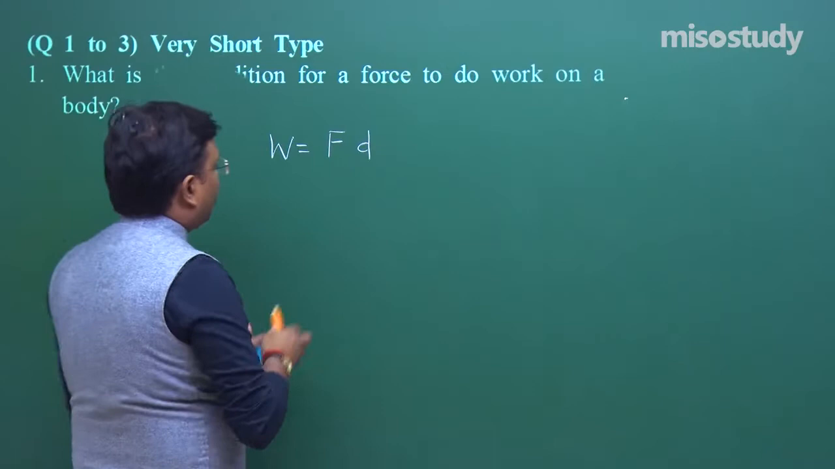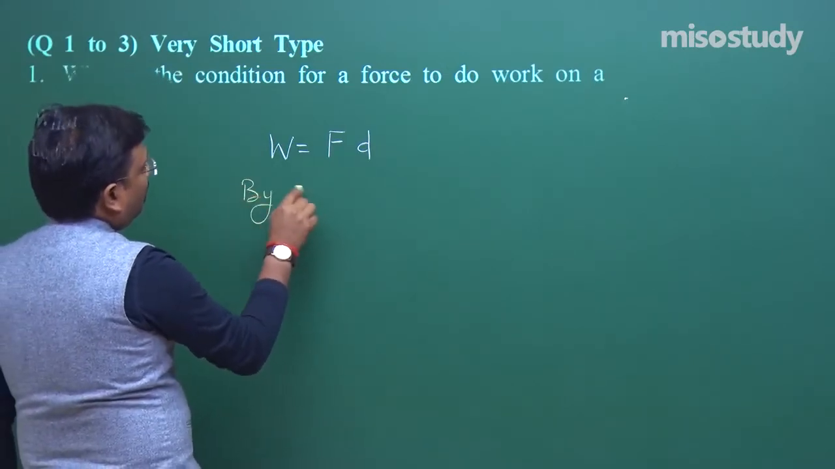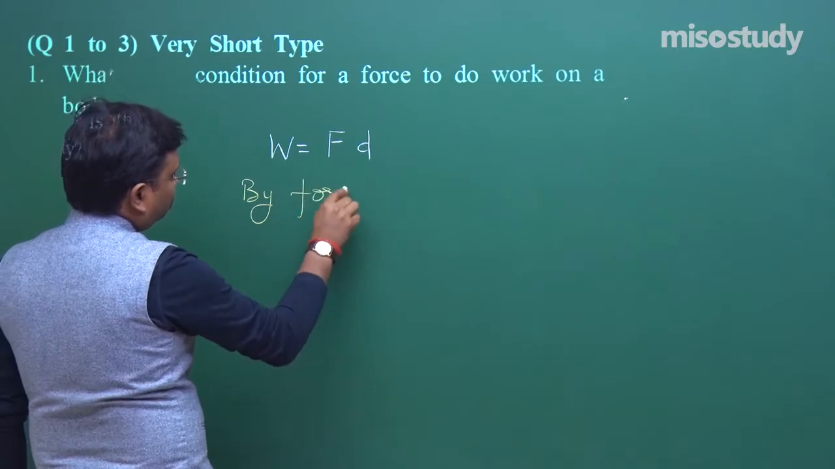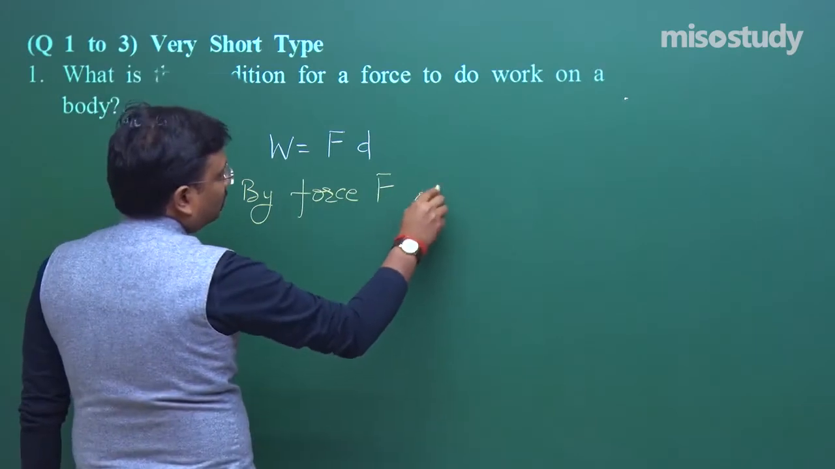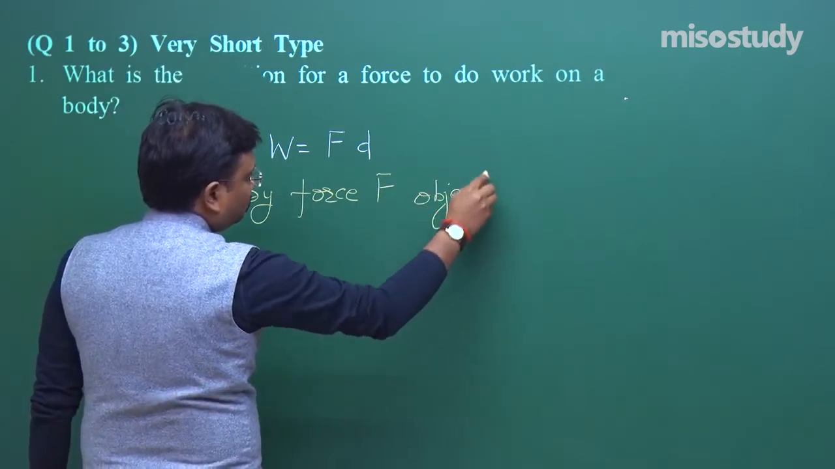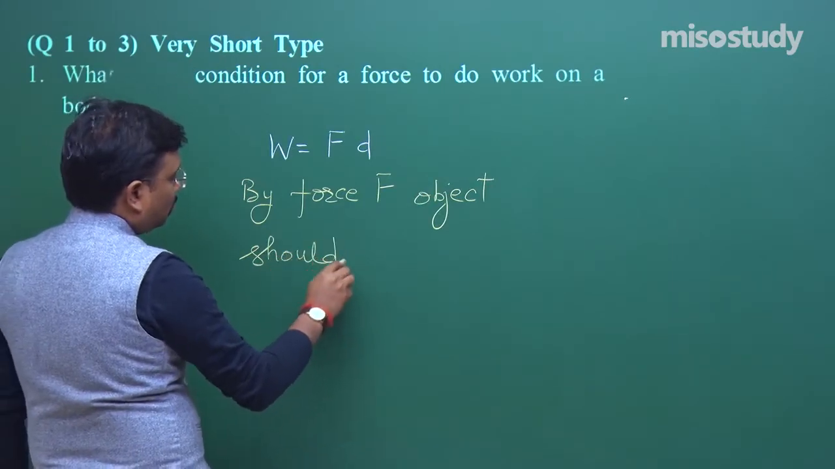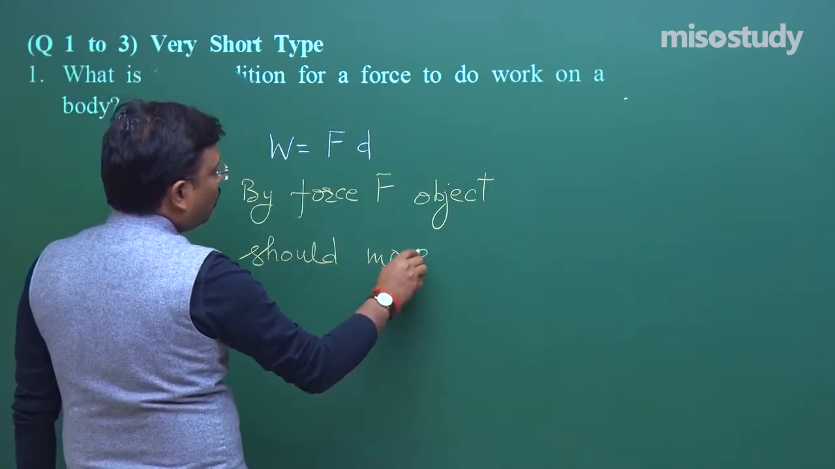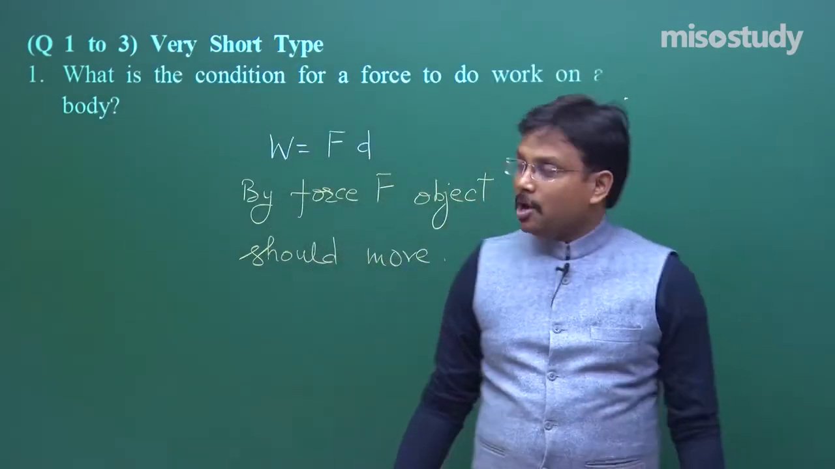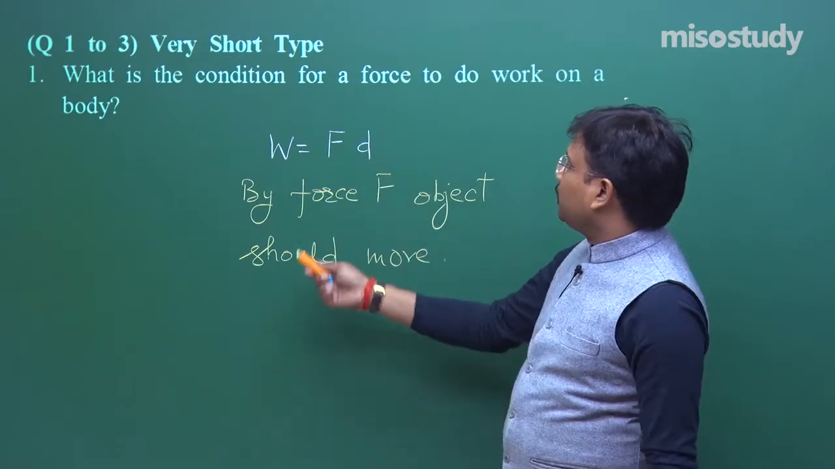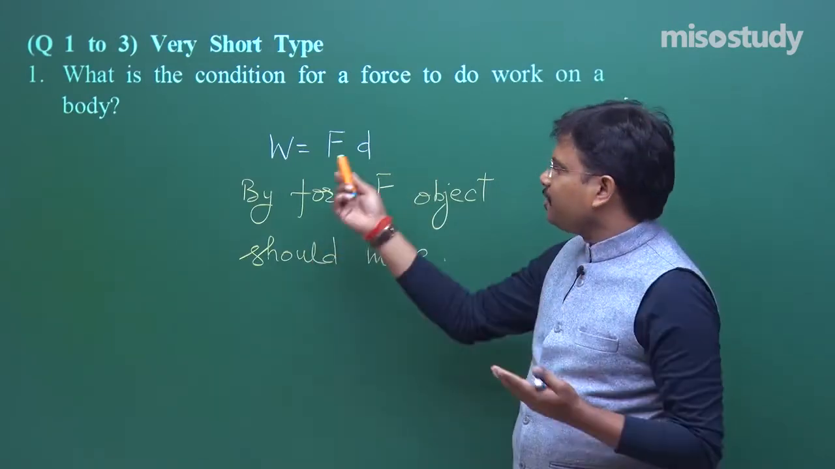Then second is that the object should move by the force F, because if there is no displacement then work done is 0. So it is essential that the force should move the object. That is the basic condition.